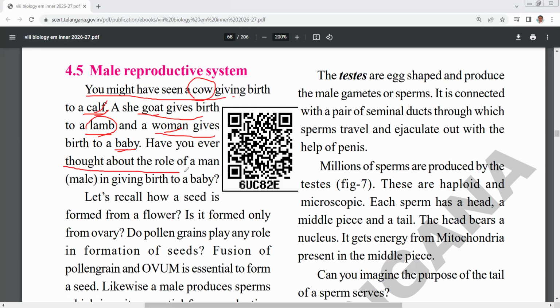Here also the involvement of the male human being must be understood. Why? Because from the male human being, male gametes are needed. As usual, the female organism gives birth, but the male gamete is needed.